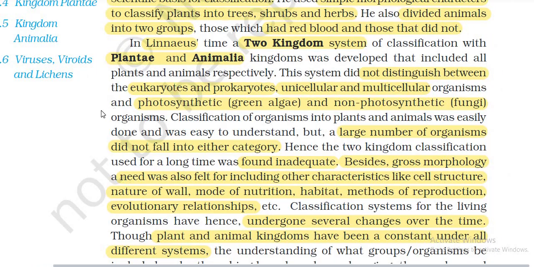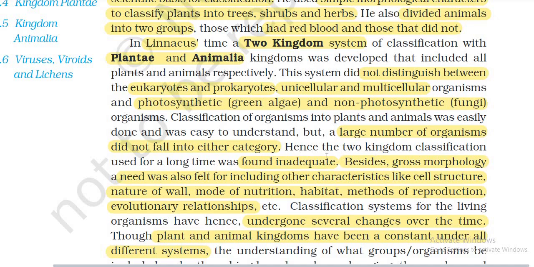This system did not distinguish between eukaryotic and prokaryotic, unicellular and multicellular organisms, and photosynthetic green algae and non-photosynthetic fungi. Classifying organisms into plants and animals was easy to understand, but a large number of organisms did not fall into the earlier categories.